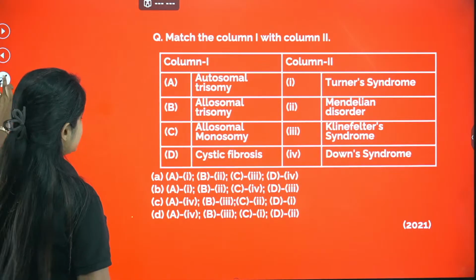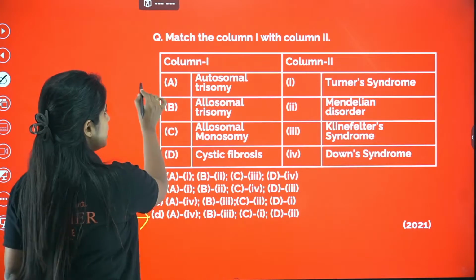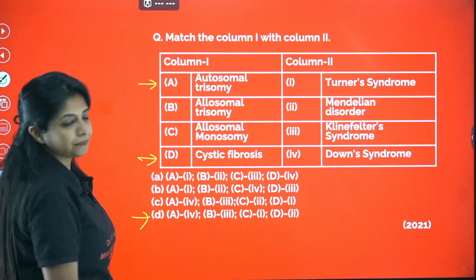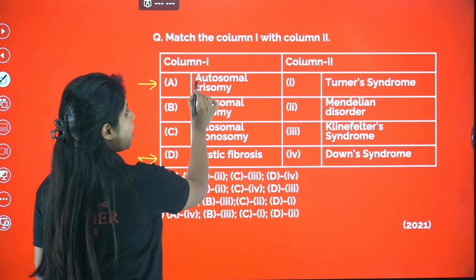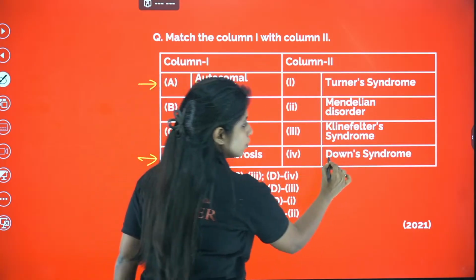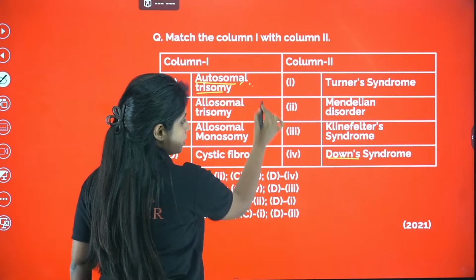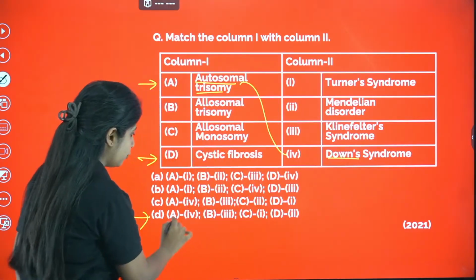Let me decode. Whenever I get a match-the-following question, I usually go by this logic. I match A first and then D, and then I try to find the answer. Autosomal trisomy: only one disease here is autosomal, Down syndrome. The 21st chromosome is an autosome, and that is extra. So A goes with 4. I have 2 options.